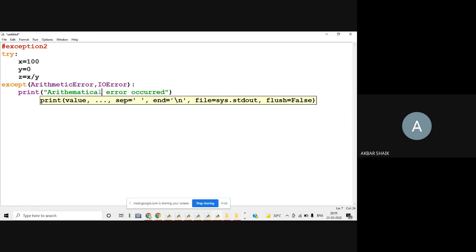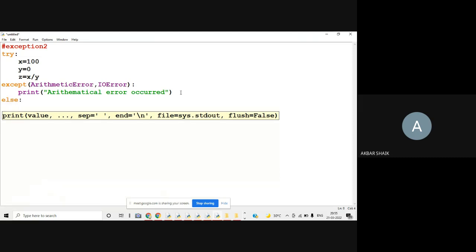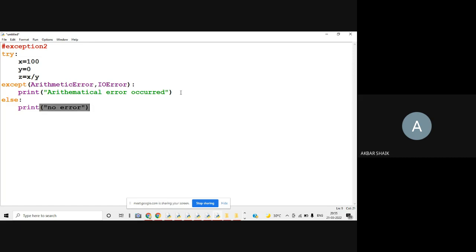Arithmetical error occurred. Else means if there is no error occurred, then simply print no error. So this is the other way. What we are doing here, instead of writing simply except, we are writing some errors.